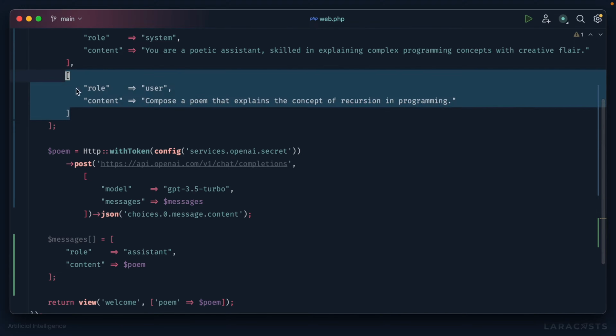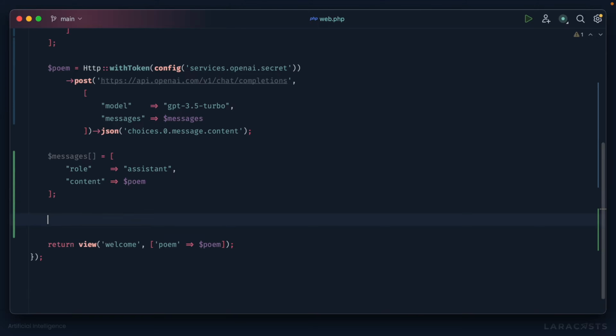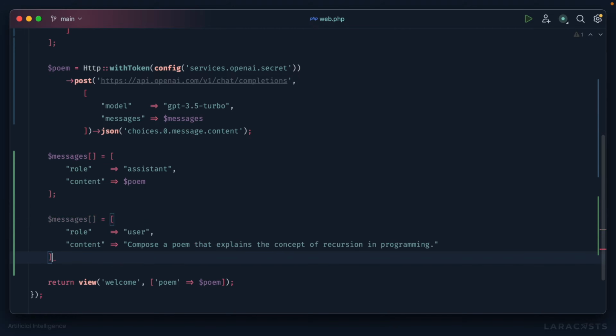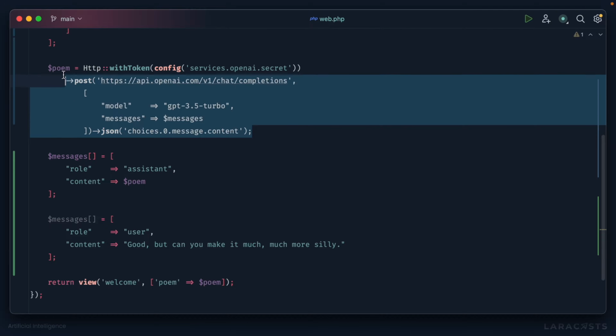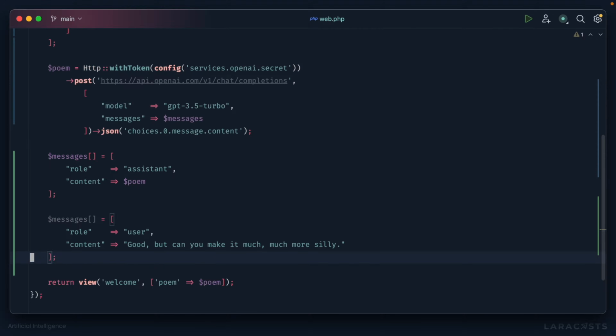We will reply. So I will push a new item to the array, like so. The role is still going to be user because that represents us. And I'll say, good, but can you make it much, much more silly? Okay, so now we can make a brand new request back to OpenAI.